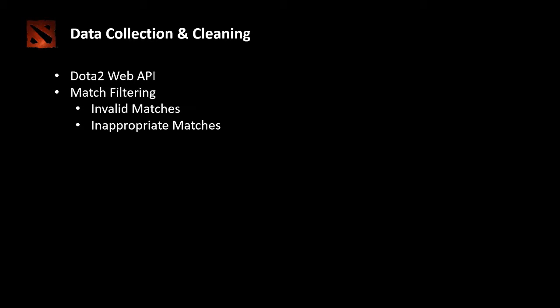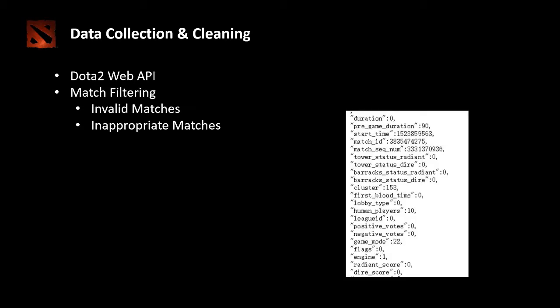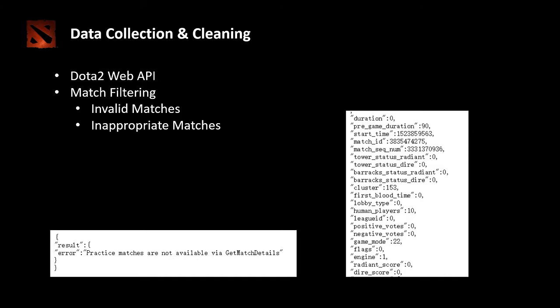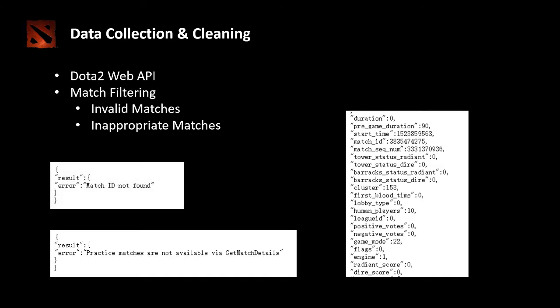The match details we fetched with the Web API include every single match generated rather than completed. Therefore, there are quite a lot of matches with absent players, little match duration, or 0 skills and item build. We identify these matches as invalid during our collection process by adding arguments to detect them. In addition to invalid games, we also encountered a lot of private matches and local matches which we have no access to. We also filtered out these matches.